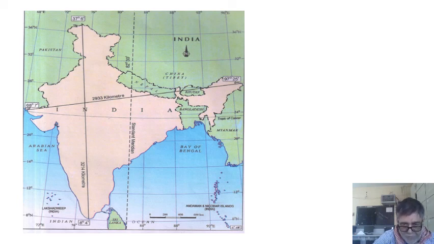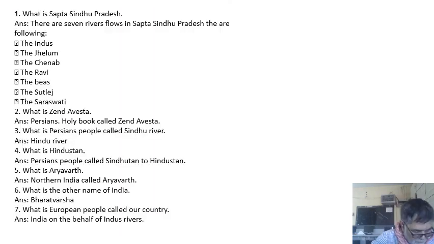Okay, now listen. What is our India's older name? It is also known as Sapta Sindhu Pradesh. In Hindi, Sapta means seven. It is covered with seven rivers flowing in that part, so it is called Sapta Sindhu Pradesh.